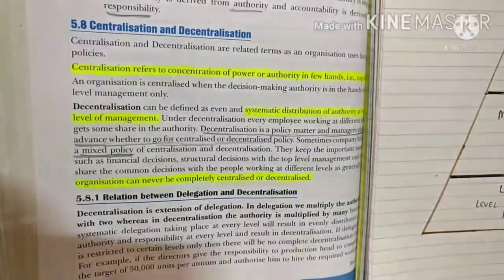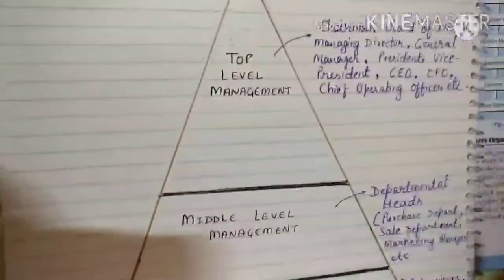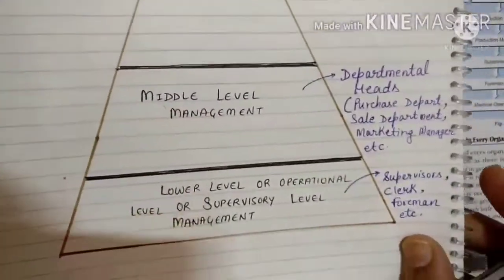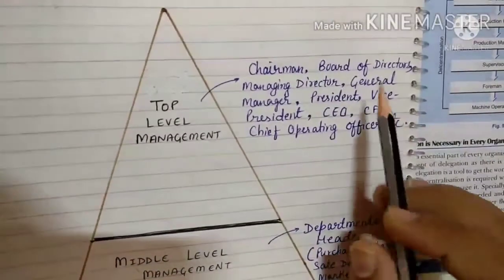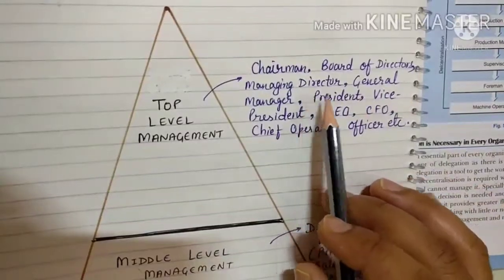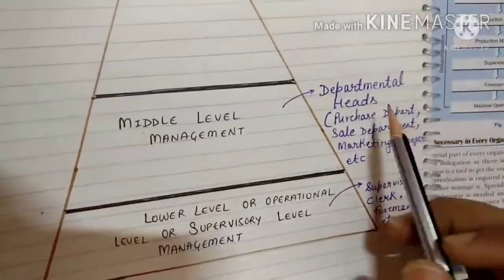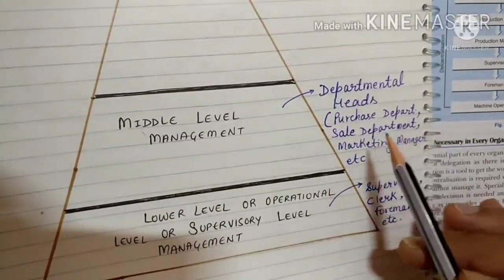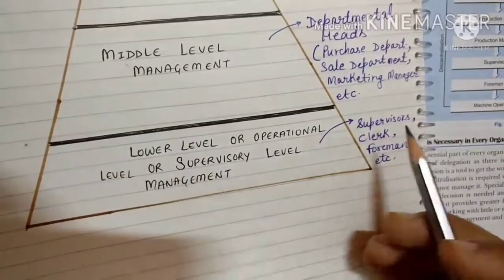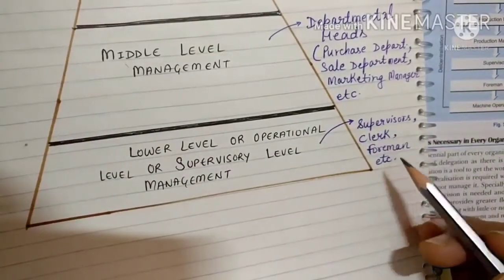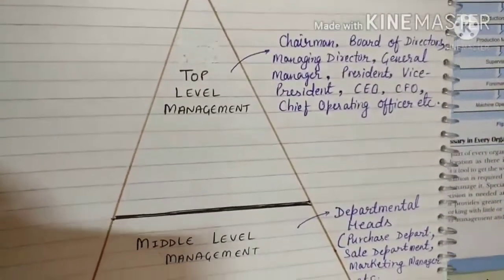Now you have learned in chapter 1 levels of management. Let me show you. I hope you remember these levels of management. Top level, where you have learned about chairman, board of directors, managing directors, general manager, president, CEO, CFO. Then middle level, departmental heads, the purchase department, sales department, marketing manager, etc. Then comes the lower level, or you can say supervisory level, where supervisors, clerks, foremen, etc. are coming. So these are the levels of management.